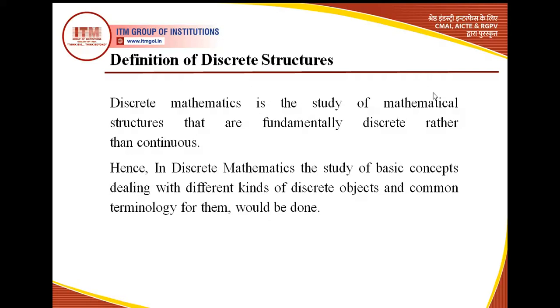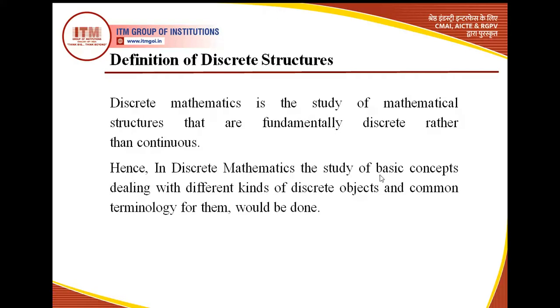So if you take a set, a simple set or a set with certain properties and operations, and then you study them, that is known as the study of mathematical structure. Let's read out the definition again. Discrete mathematics is the study of mathematical structures that are fundamentally discrete rather than continuous. So we would take only discrete object sets into consideration.